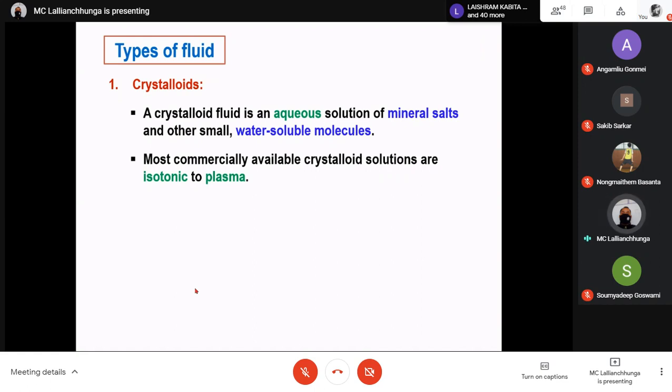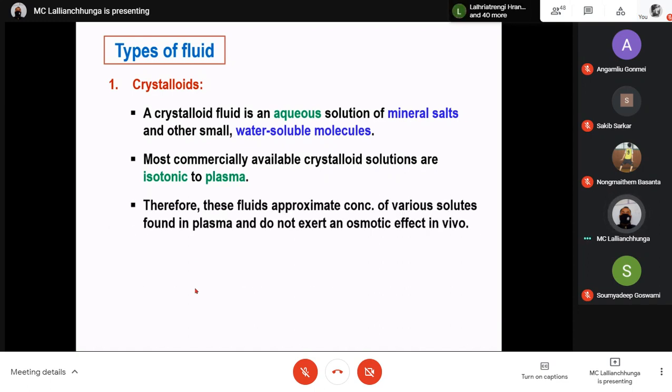That means they have the same osmolarity. Let's say 300 milliosmol per liter, which we have already discussed, isotonic to plasma, the same osmolarity as plasma. Therefore, these fluids approximate the concentration of various solutes found in plasma and do not exert an osmotic effect in vivo. So it will not change the osmotic pressure inside the body fluid compartment because the osmolarity is similar to that of plasma. They are plasma volume expanders that contain electrolytes.